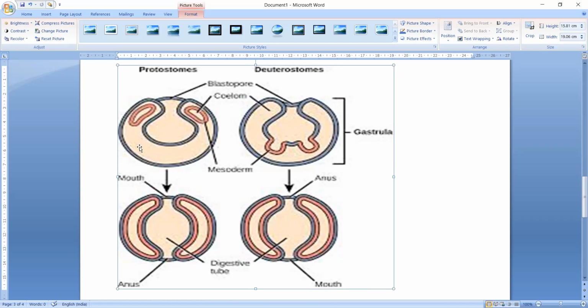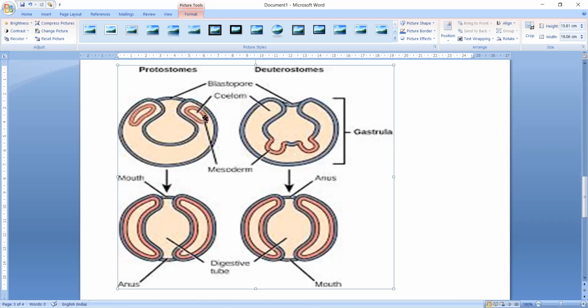So if you see, this is the gastrula, and in the gastrula this is ectoderm, this is endoderm, and in between these, the orange part is the mesoderm which has developed. This is the blastopore. Now in the mesoderm, a split occurs.